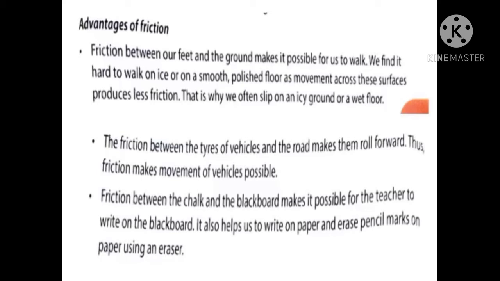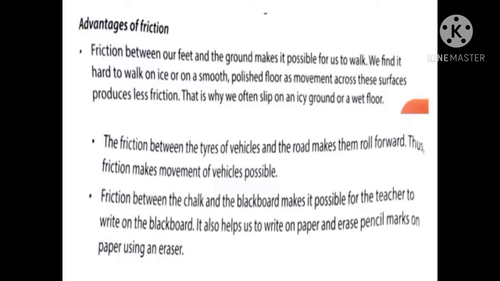The tires are uneven, not the same or equal in their structure, isn't it? Somewhere it is hollow and somewhere it is thick, like that it has been structured. Because of that only you are able to create friction and use it. Is it clear?